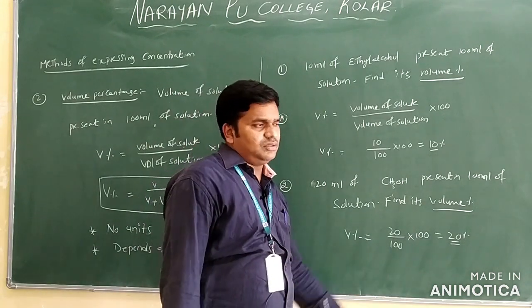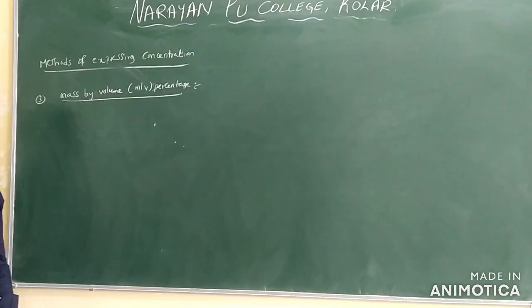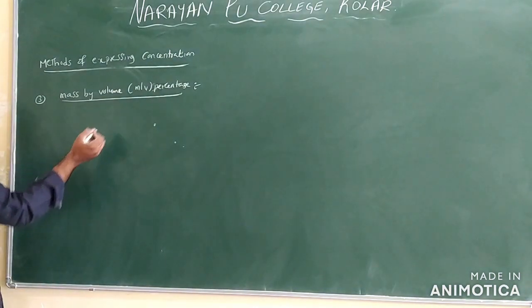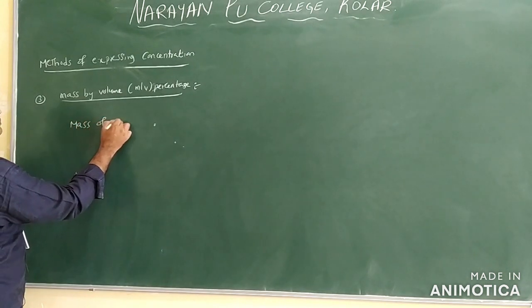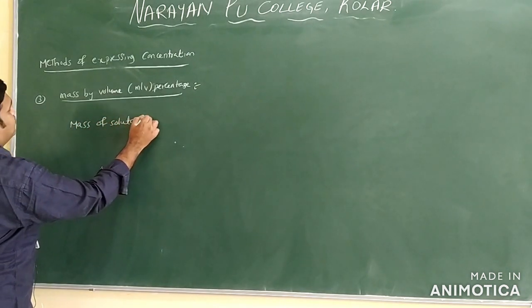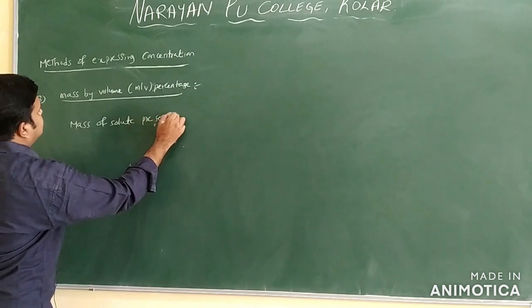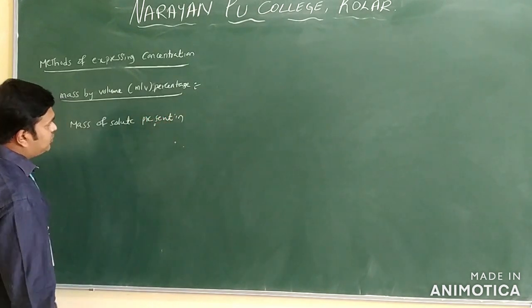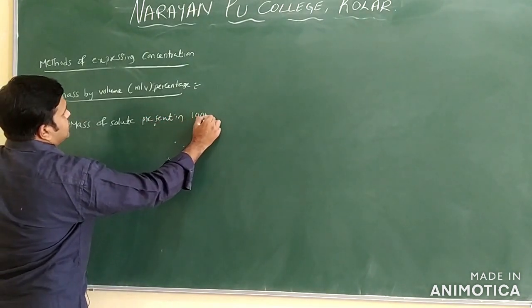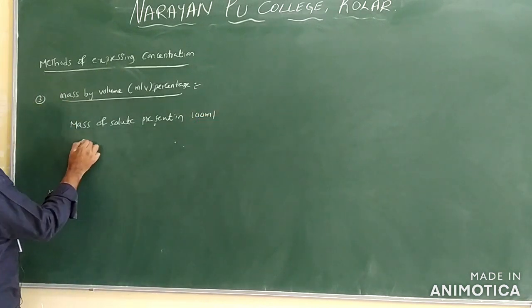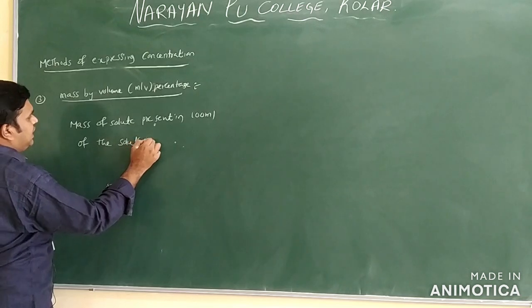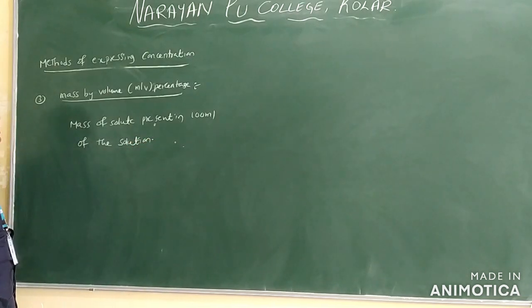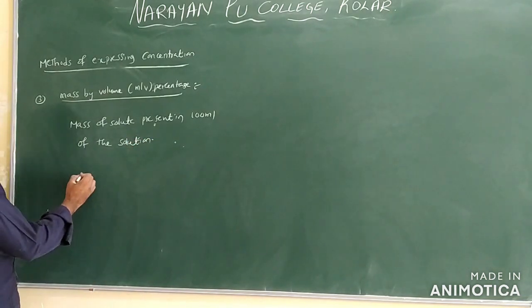All together you will get a solution composition only. Next we have mass by volume percent only. How can I define this mass by volume percent? It means mass of solute present in 100 ml of the solution. Mass of solute present in 100 ml of the solution is called mass by volume percent only.